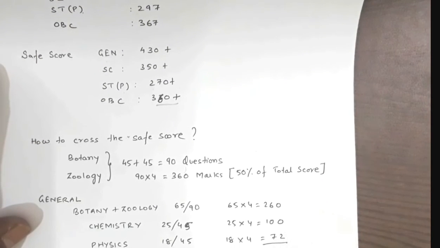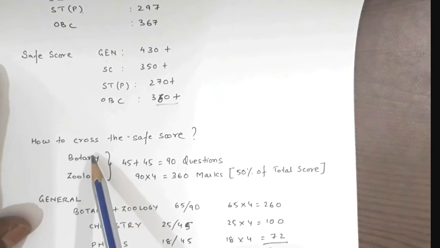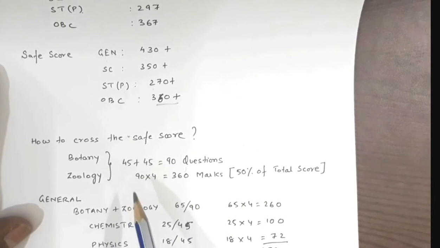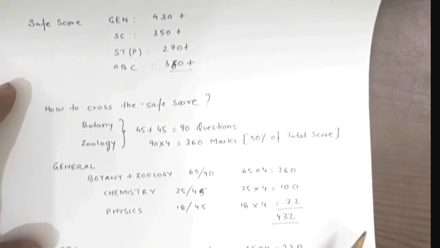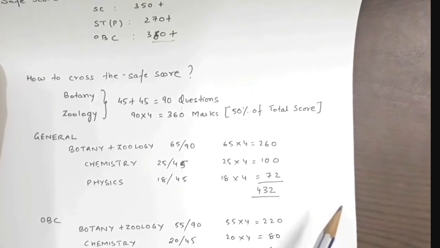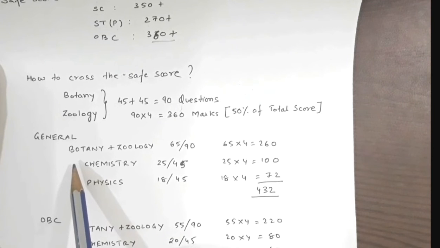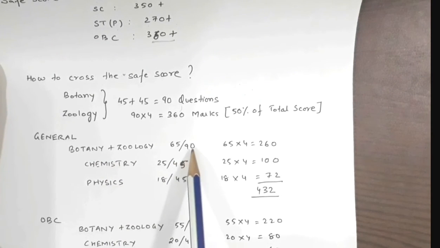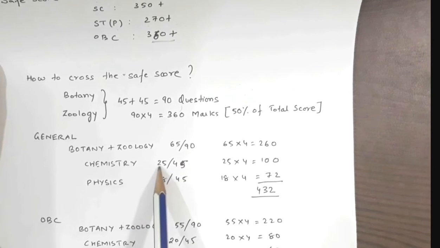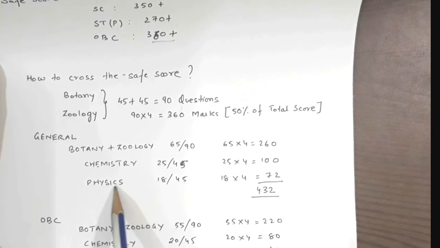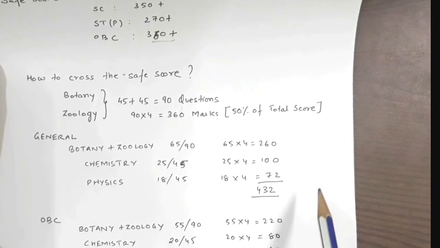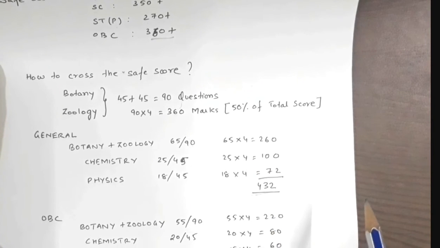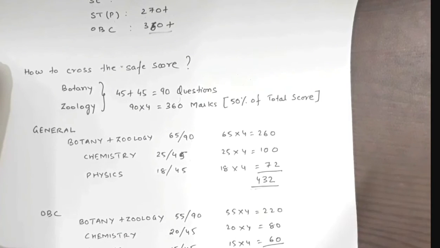Okay, this safe score. Now as you can see, from botany, zoology we have 90 questions, that is half of the questions are asked from botany and zoology. So general category students must target, in botany, zoology combined, 65 questions out of 90. In chemistry, 25 questions out of 45. In physics, 18 questions out of 45. So in that way, they can get a score of 432. So provided 430 is a safe score.